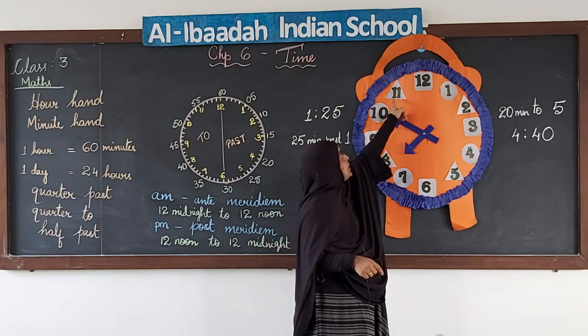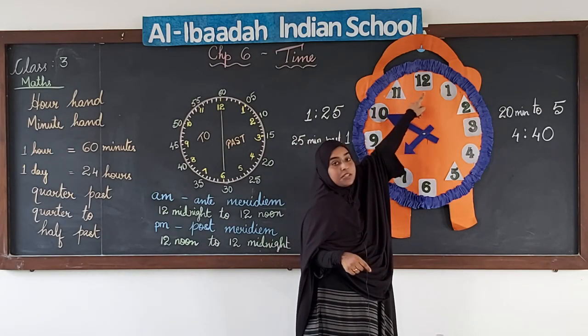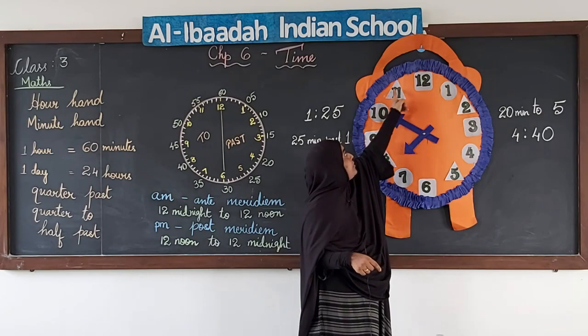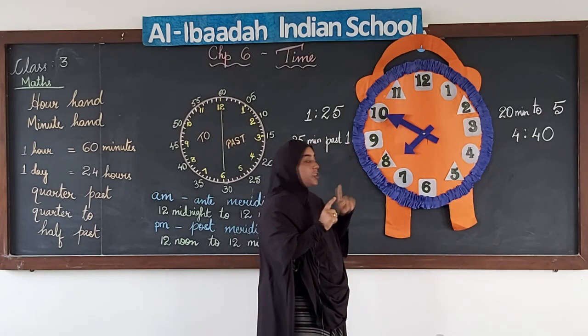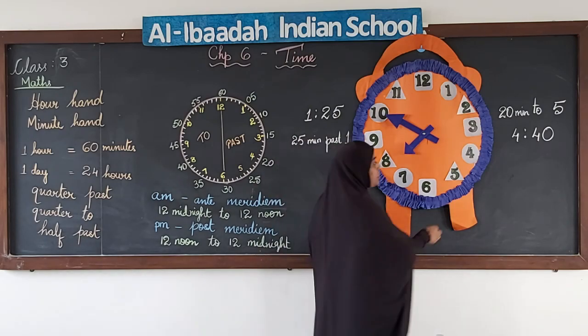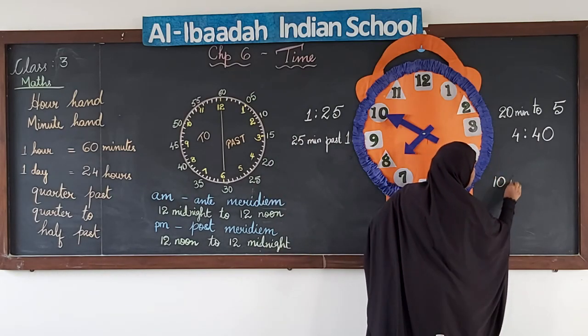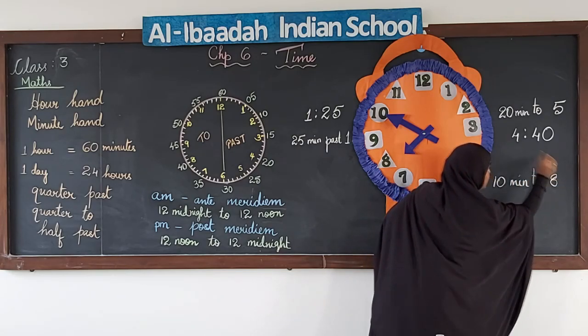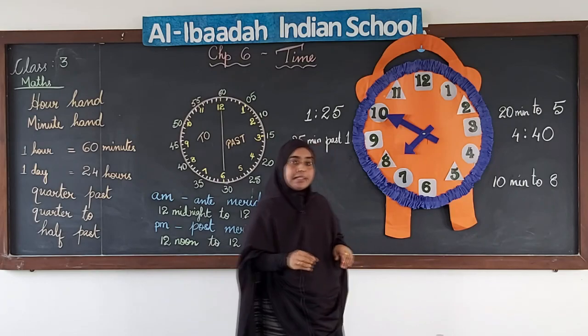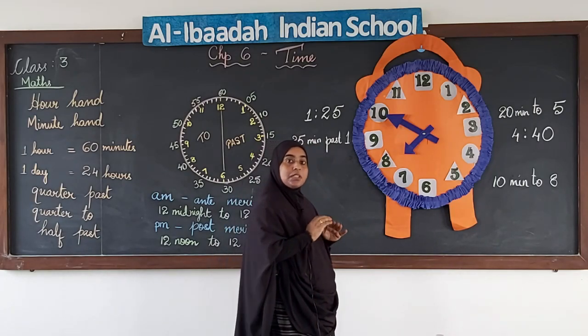You can see we have 2 numbers remaining over here, that means 5 and 10, 10 minutes more to go, right. So 10 minutes to 8.